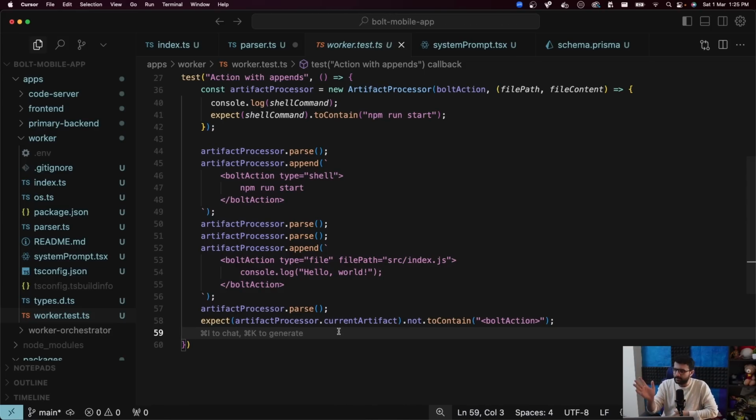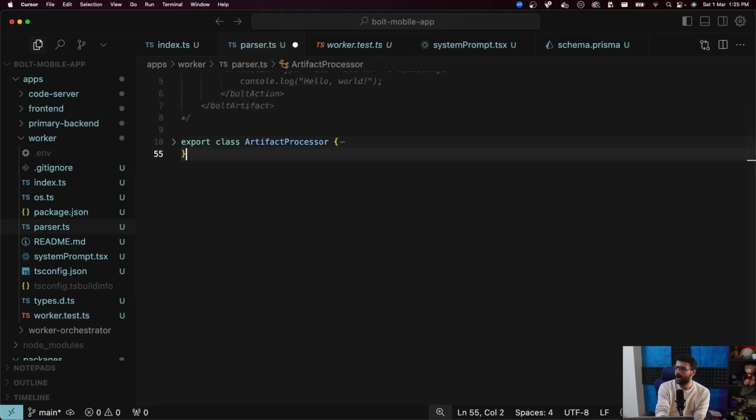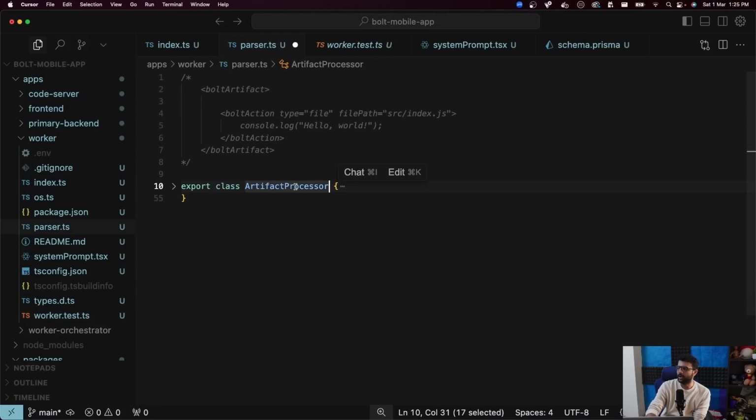Hopefully you do. Maybe it's too easy for me because I have written it, so totally fine if you don't understand it. I hope you understand what you need to do. I hope you understand what the artifact processor needs to do. You have to create a class like this that is getting the response from the LLM and parsing it and doing the things the LLM is telling it to do.